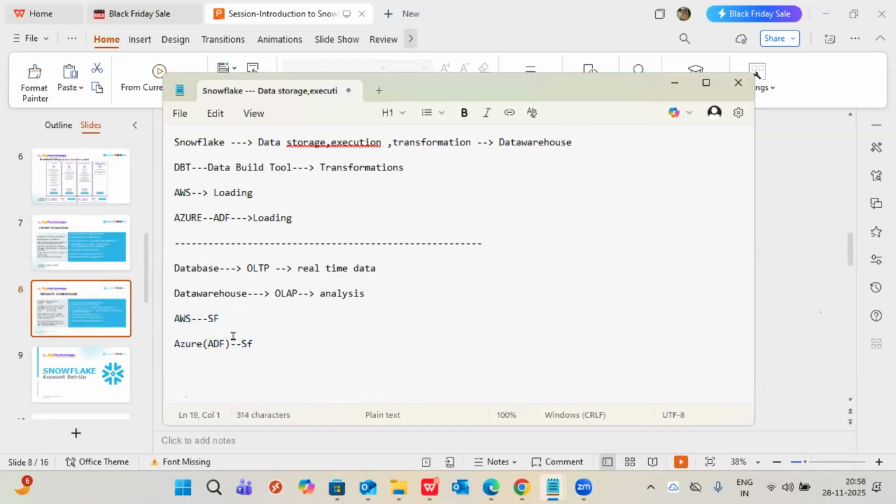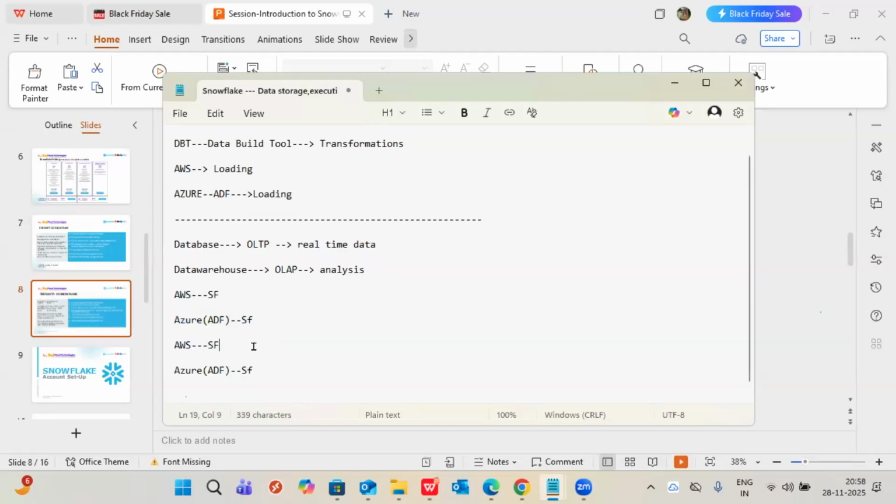Another combination is Snowflake with DBT. We have projects in this combination also. What is between these? If you use DBT, transformations will happen in DBT, but the data storage, the source data or the target data, everything will be stored in Snowflake only. In this combination of the project, source will be in Snowflake, target and everything will be in Snowflake itself. Only the transformations will be performed by DBT.